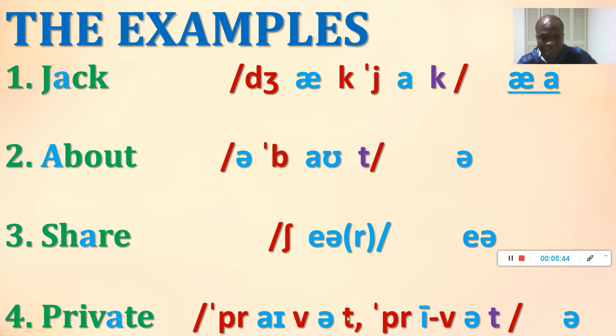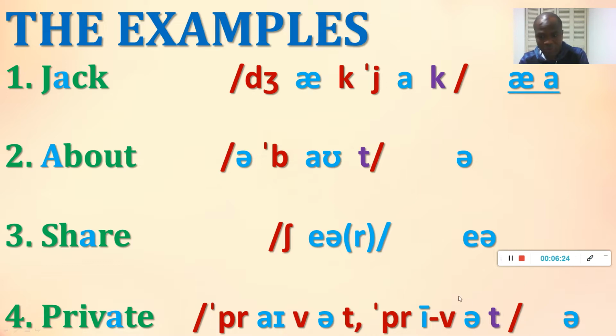So private. For this one it is an IPA, but this I here isn't an IPA. This is an American phonetic spelling, and it is called macron. I did a lesson on that. You can check it out. So macron is a sign that is put on a vowel to stress the vowel or to turn the vowel into a long vowel sound. So here our sound is the intoxicated E, or schwa sound. And it is one of the most frequent sounds used in English pronunciation, the schwa.